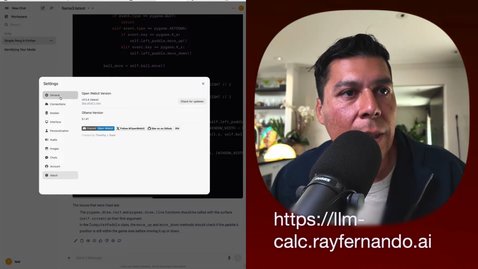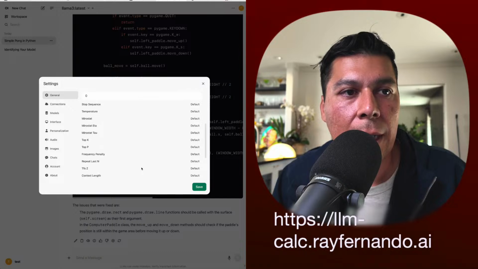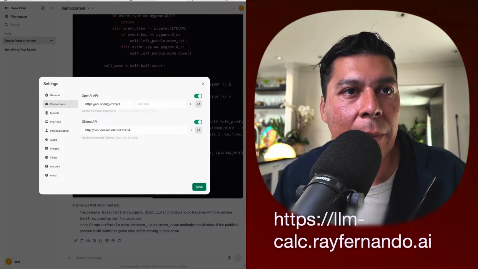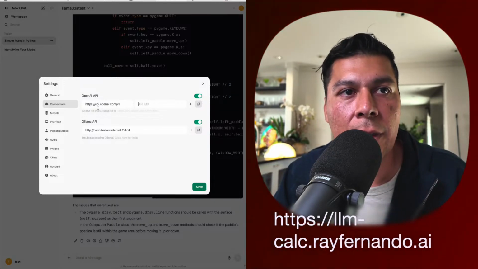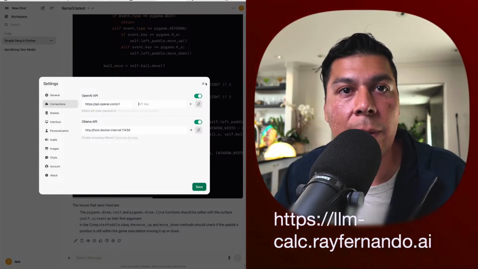I'll have to look it up, because there was a way previously that would allow you to add an API key from OpenAI and let them use it. Oh, here we go, this is what it is. Yes. So in order for us to use this OpenAI endpoint, what we can do is add our API key right here and then select OpenAI as a model.